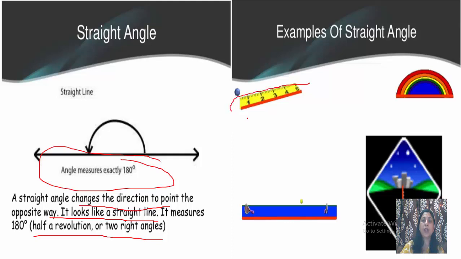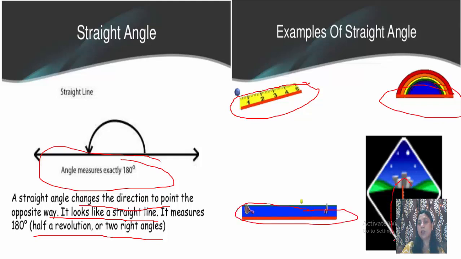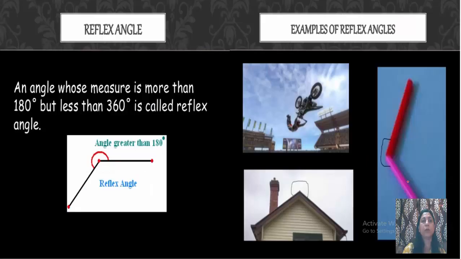The examples of straight angle are these. You can see this protractor edge. This is also a straight angle and this is also a straight angle. You can give many more examples from your surroundings or from your daily observations. Many examples you can give of these types of angles.